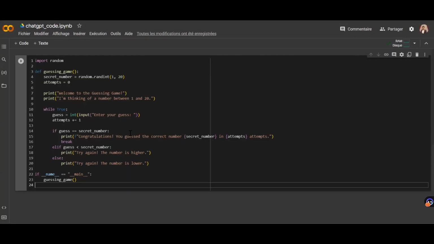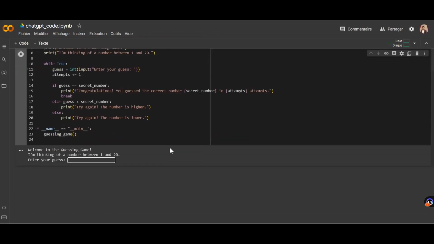For those who are not familiar with Google Colab, it's a cloud-based Jupyter Notebook server where you can write and execute code directly in the browser. Now let's execute the code, and here we start our game. So I'm thinking of a number between 1 and 20. Let's say 10.